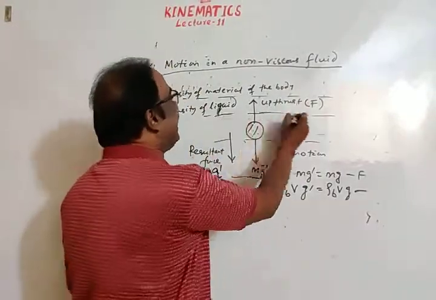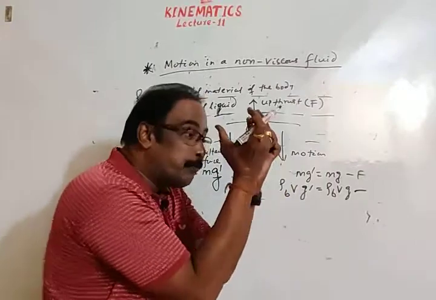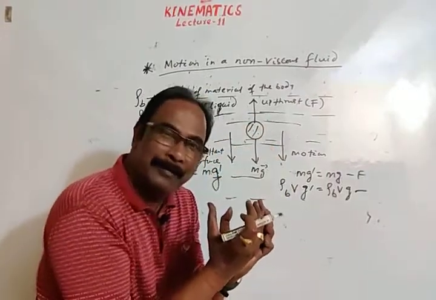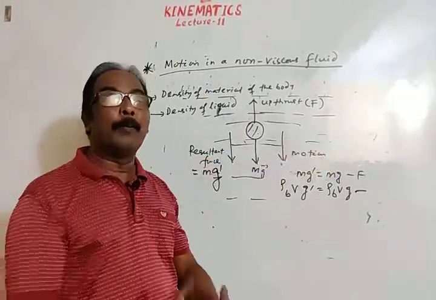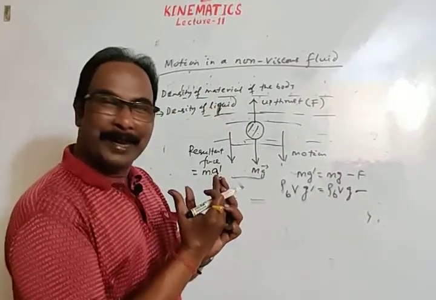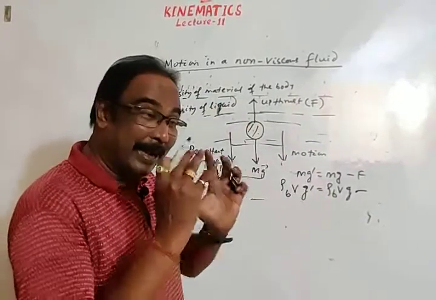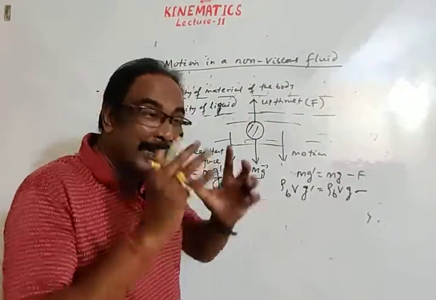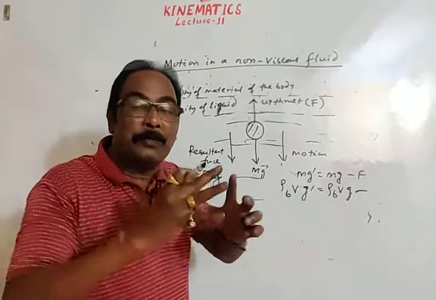Inside the liquid, the body is fully immersed. Then the volume of the body is equal to the volume of displaced liquid.